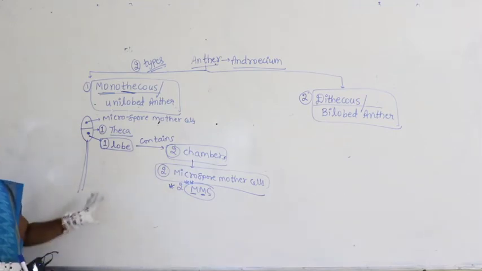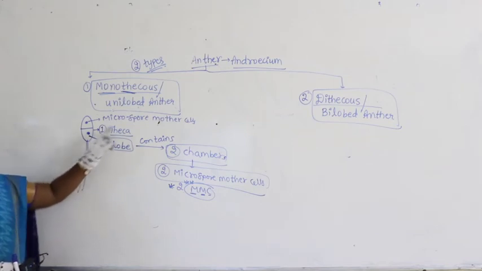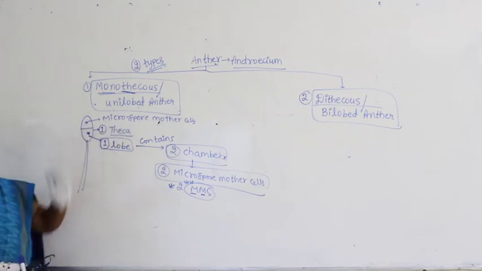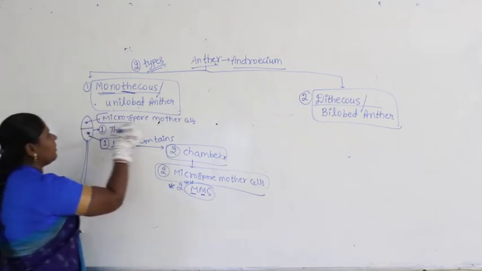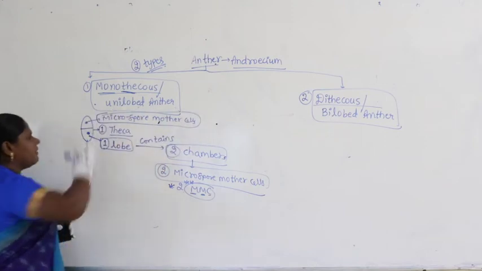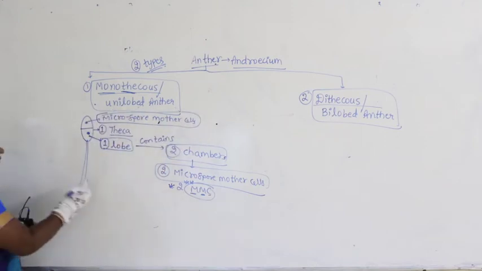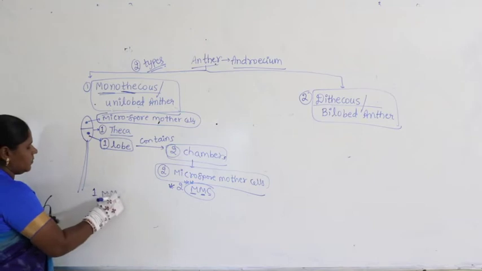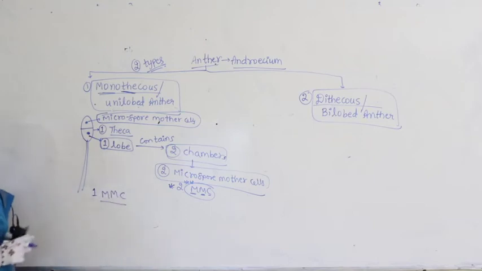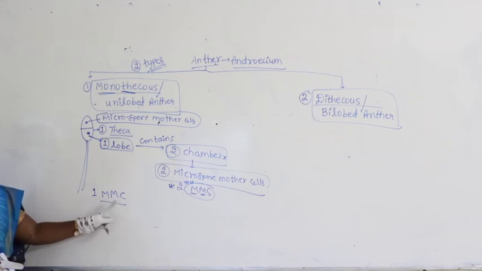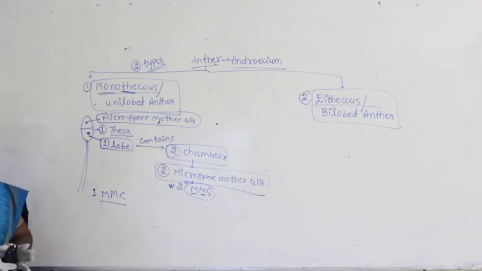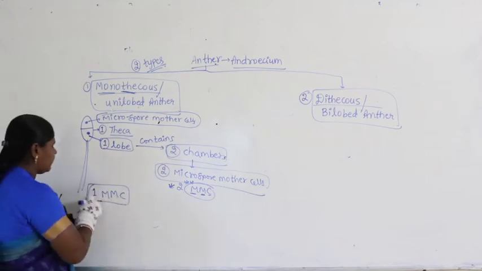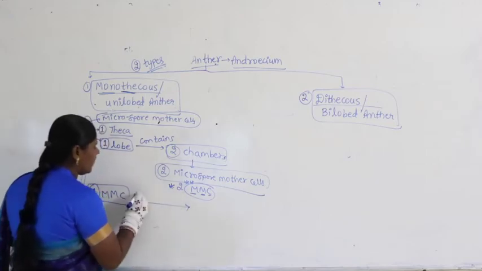Now listen carefully here. Why do we call this a microspore mother cell? At the time of maturity, after it is completely developed, what happens? So here I am writing MMC. Wherever we write MMC, try to remember it's nothing but a microspore mother cell. Now when I take one microspore mother cell, this one cell undergoes one meiosis.